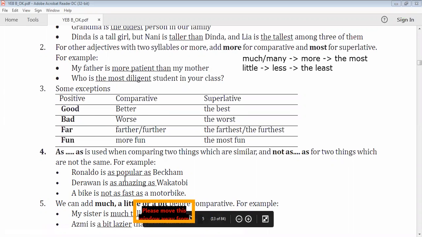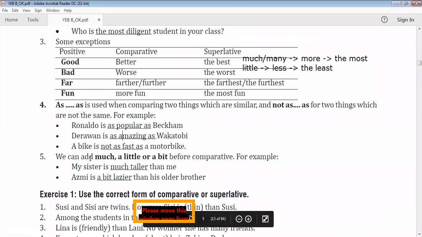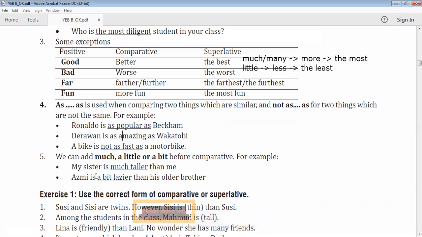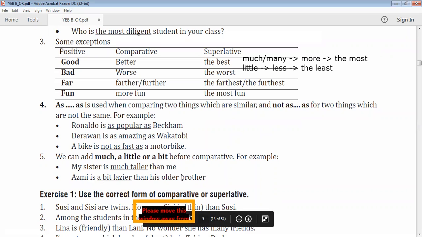Next, number 5. We can add much, a little, or a bit before comparative. For example, my sister is much taller than me. So it means that the gap of the height is very big, maybe. And then Asmi is a bit lazier than his older brother.